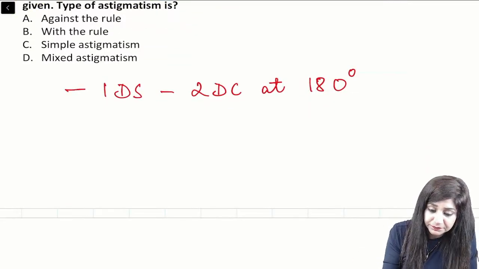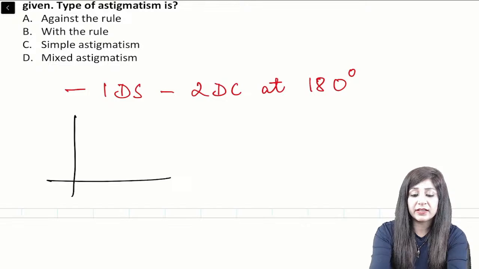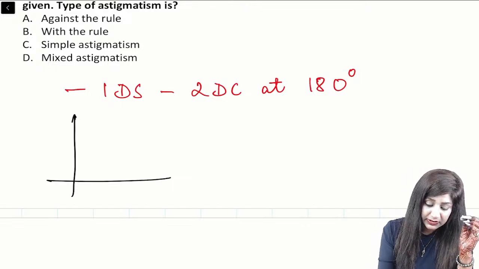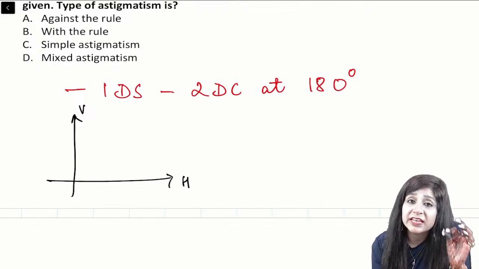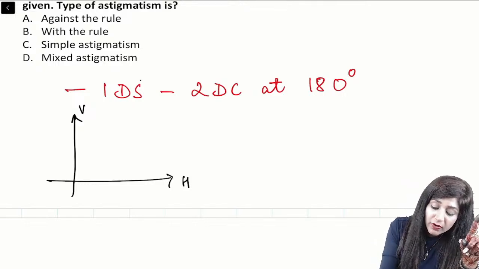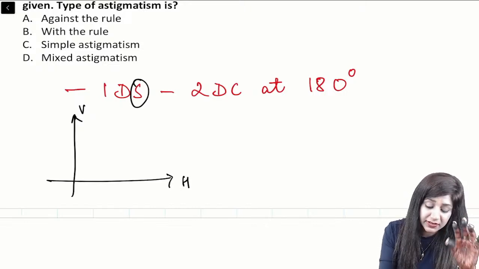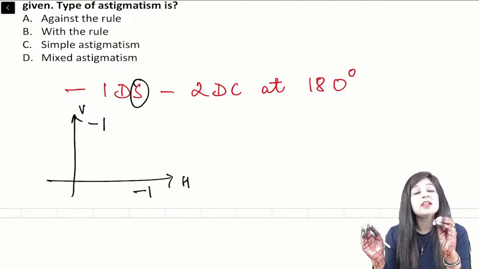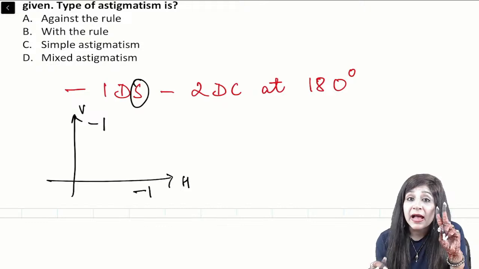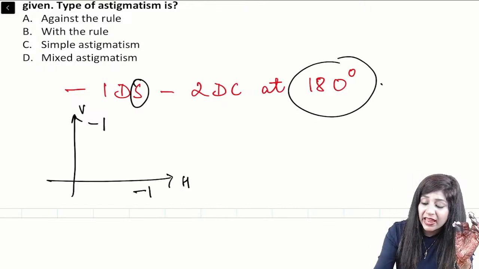We have two meridians here. One is the vertical meridian and one is the horizontal meridian. Now please see very carefully how to solve this question. Spherical component means equal in all the meridians. So we have -1 here and -1 here also. Now we have -2, which you are giving at 180. When you are giving at 180, it will act at 90.